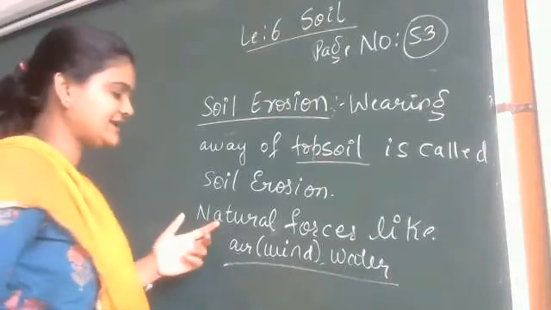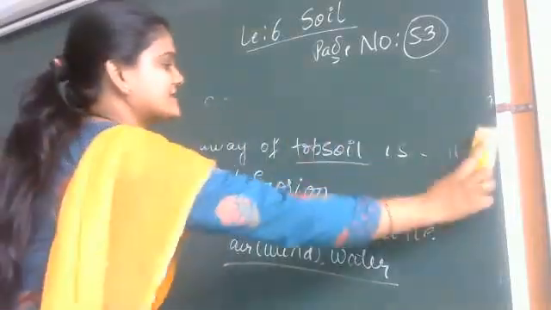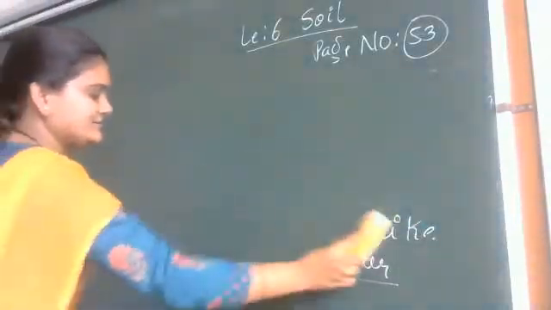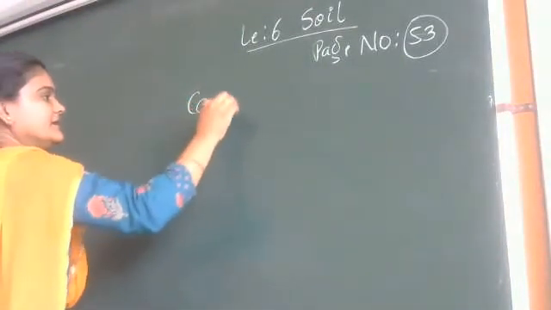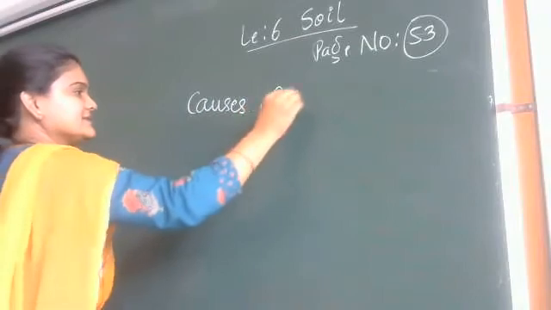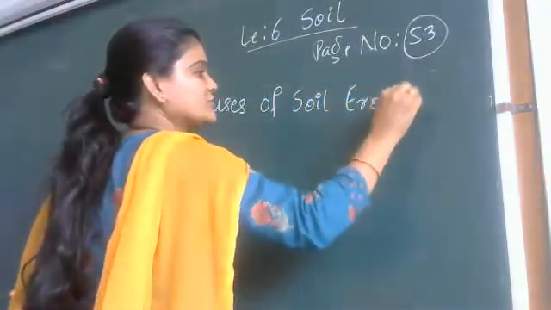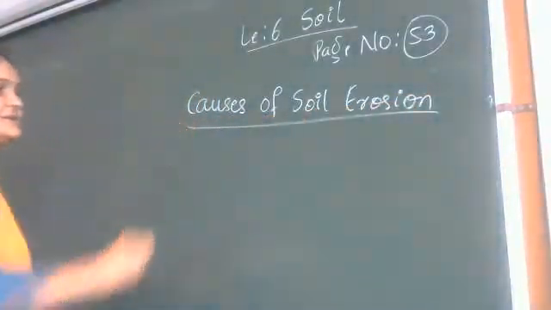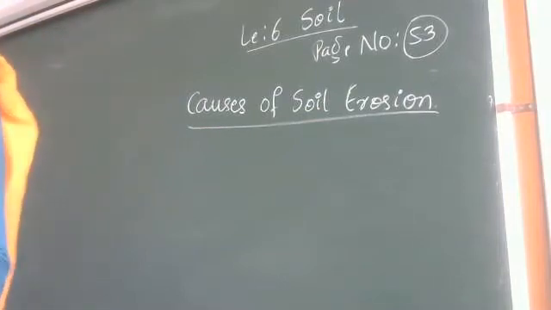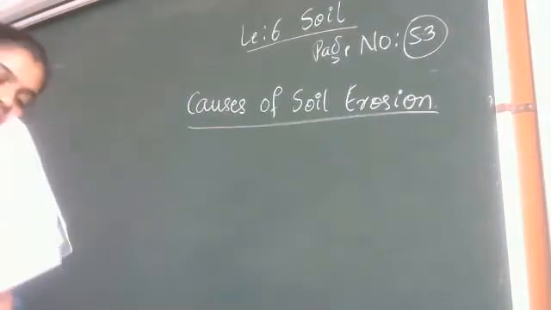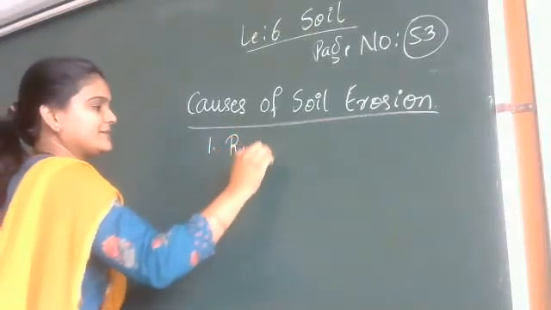Now we have seen air, water, wind, and one more factor is deforestation. What is deforestation, children? Yes, cutting of trees. Causes of soil erosion. Please underline, children. The three major factors that cause soil erosion are running water. The first one is running water.